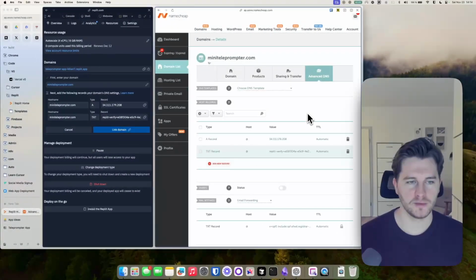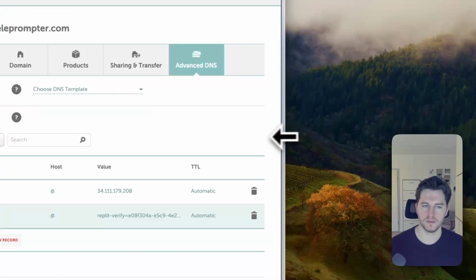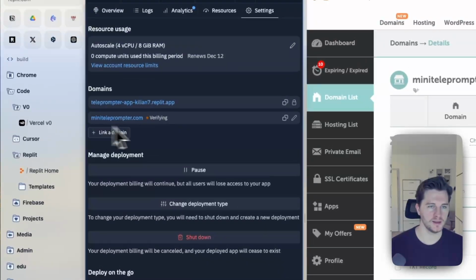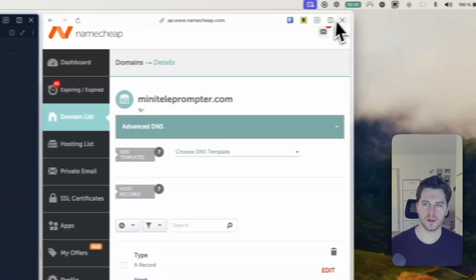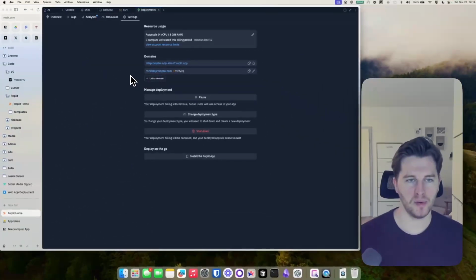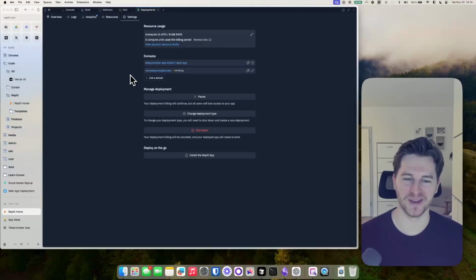Now we have to wait for up to an hour, and this should actually be all. Now we can link the domain. It's verifying, and in an hour or so, we should be good to go. And we should be able to see our app on miniteleprompter.com. Isn't that nice? Without coding at all, basically. All built by AI.